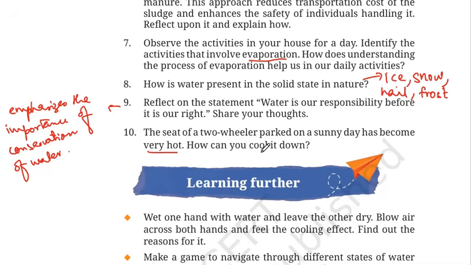Put some damp cloth on it, or just sprinkle some water on it. Use a sunshade or any cover for your two-wheeler, or park it in a shaded or covered area. In this way, your two-wheeler seat will not get hot.